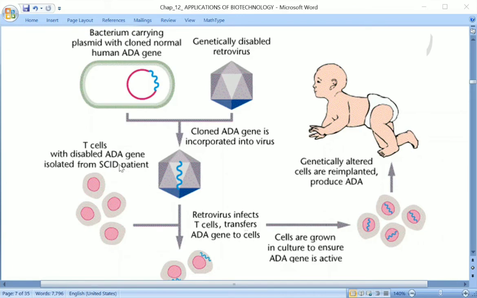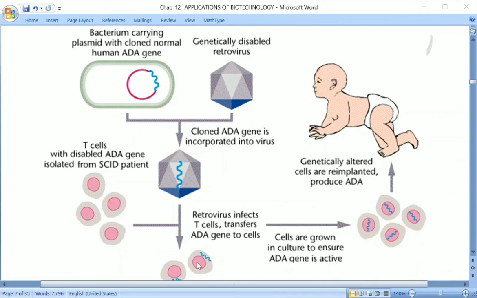The ADA gene is disabled, meaning the enzyme adenosine deaminase is not being produced in the body of the patient. So these lymphocytes are removed from the blood, and the retrovirus is used so that the retroviral DNA or RNA is able to infect these T cells. As a result, the gene becomes integrated.